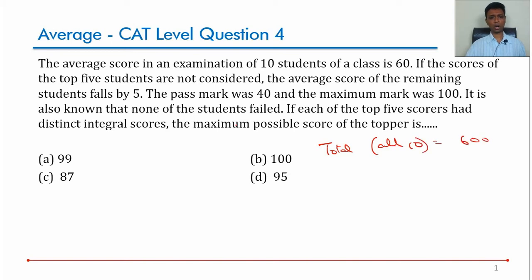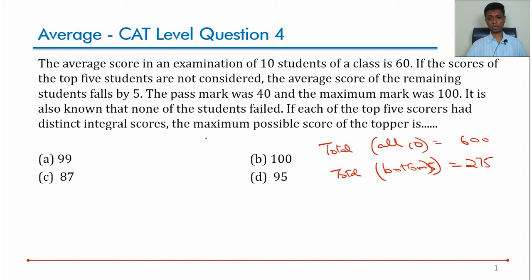The scores of the top 5 are not considered. The average score of the remaining students falls by 5. So total of bottom 5, the top 5 are not considered, average falls by 5. So the average of the bottom 5 would be 55. The total would be 55 into 5. So this is 55 into 5, 275.